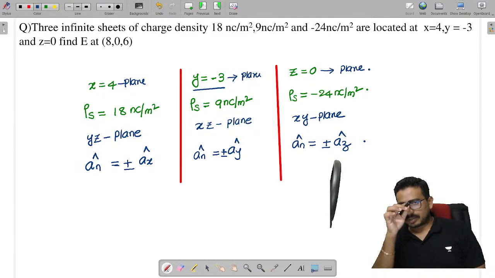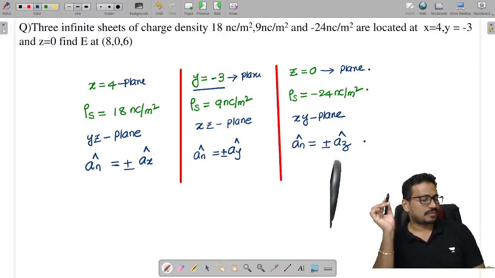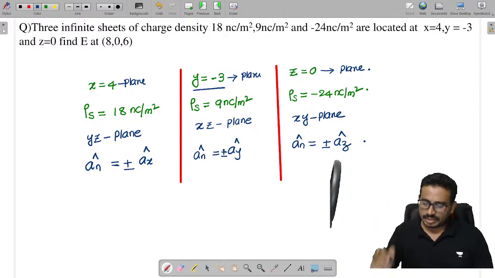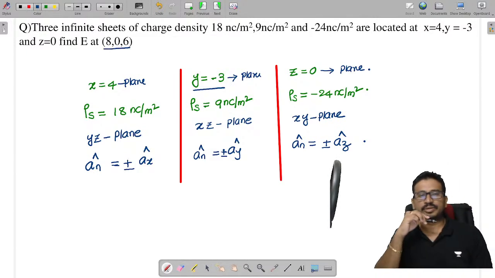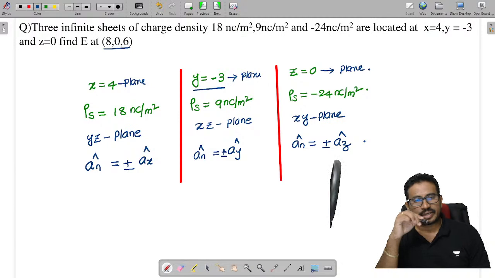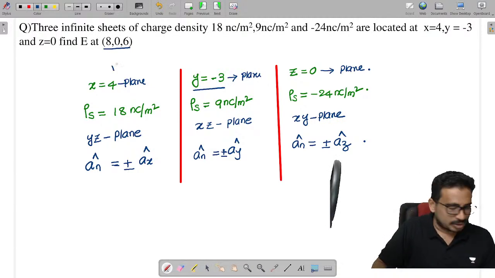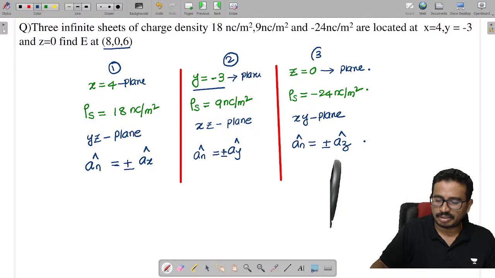Now I want to find the electric field at a given point, 8, 0, 6. The electric field at this point is because of all three charges.